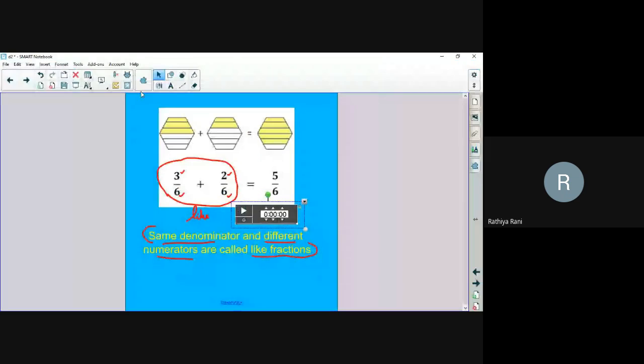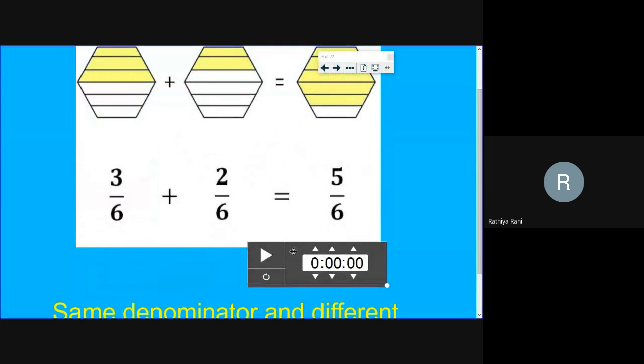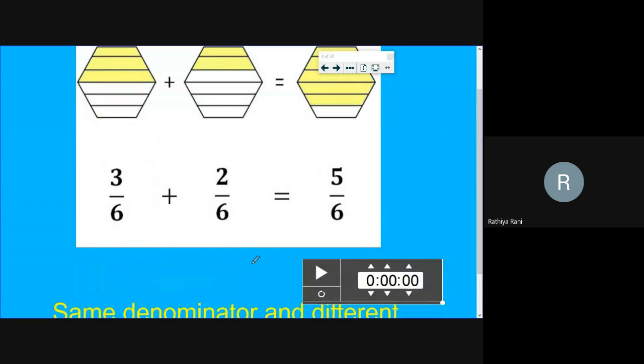Okay, good students. Now one of you is going to explain how they have added these like fractions. Just look at this. This is the question 3 by 6 plus 2 by 6. So they got the answer like this, right? How do you need to solve this? Let me ask Daksha to explain. Yes, Daksha.